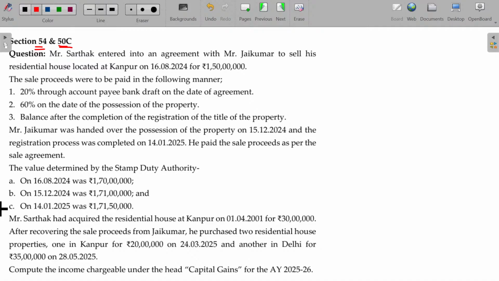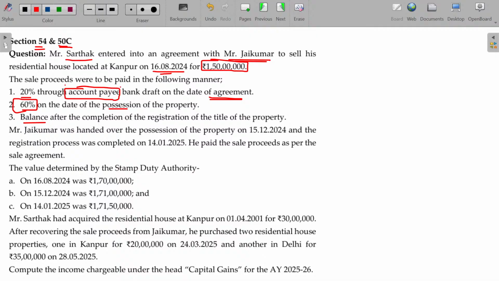So I have added here: Mr. Sattak entered into an agreement with Mr. Jay Kumar to sell his residential house located in Kanpur on this date for 1 crore 50 lakhs. The sale proceeds were to be paid in the following manner: 20% through account payee bank draft, and the agreement is also made. 60% on the date of possession, balance after the completion of the registration.